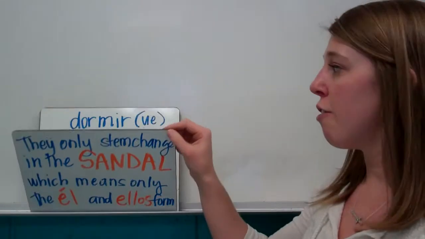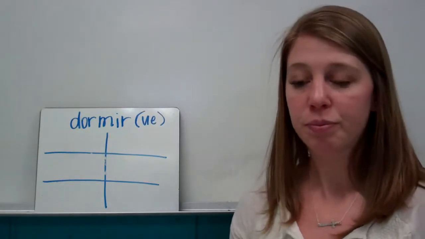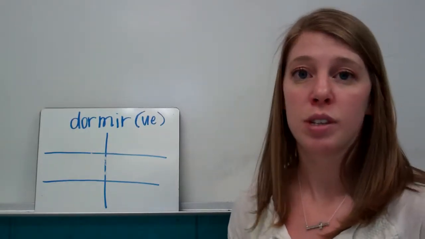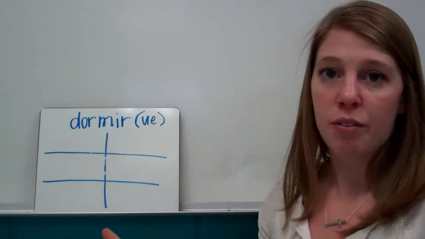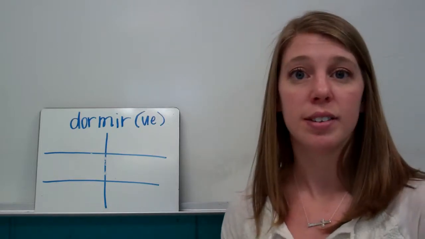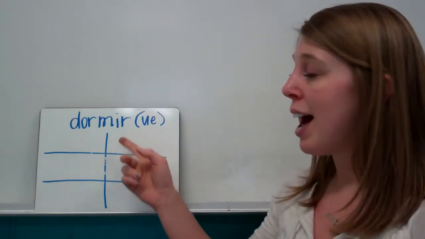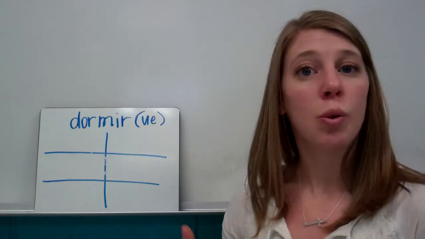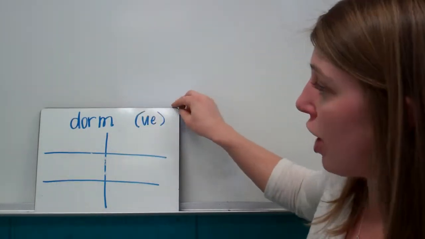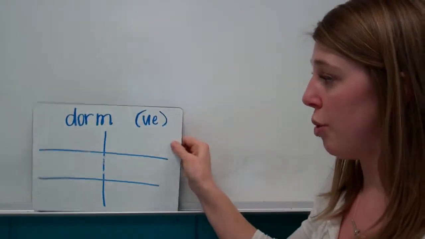So let's do our first verb together. So the first verb we're going to do is dormir. So we need to check some stuff first. Okay, is it a stem changing verb? Yes, because we got the UE out there, it lets us know that it's a stem changer. Okay, is it an IR verb? Yep, so we're going to have to change it. So the first thing we're going to do, like always, is take off our IR, and we're left with dorm.